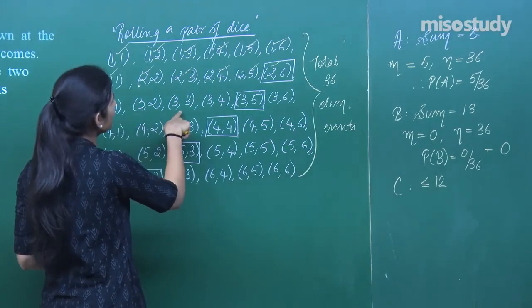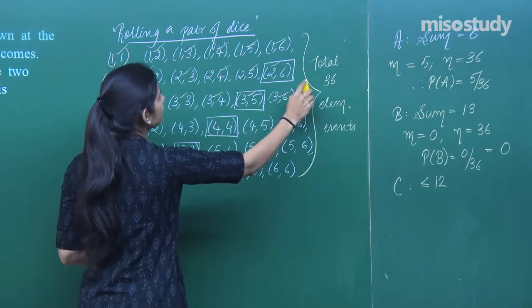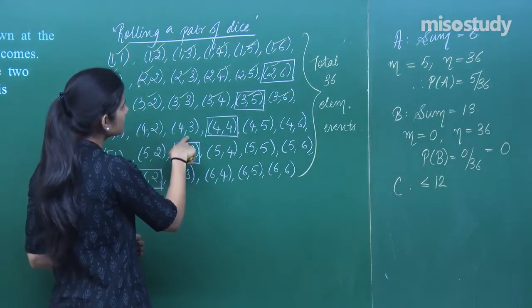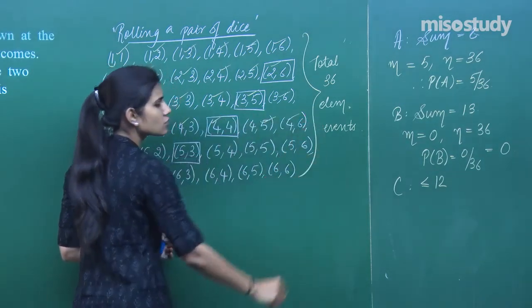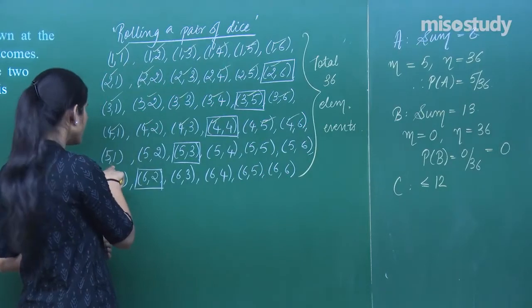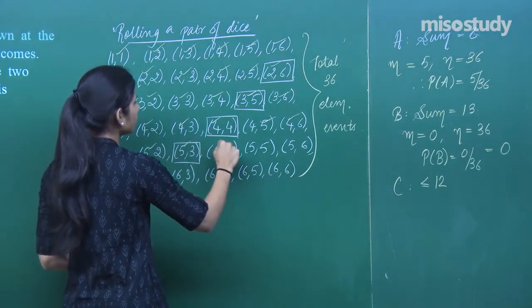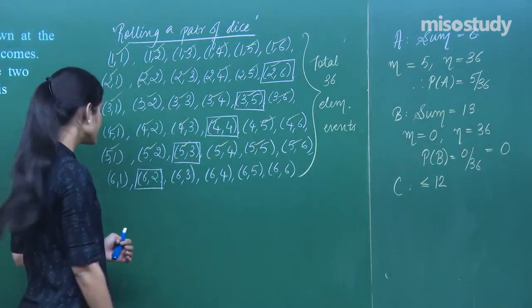Sum is 4, sum is 5, sum is 6, sum is 7, sum is 8, sum is 9. Again, less than equal to 12 in each case. So these are also favorable to event C. Sum is 5, 6, 7, 8, 9 and 10. All these are less than equal to 12. So all these are favorable. Then sum is 6, 7, 8, 9, 10, 11. Again, all the sums are less than equal to 12. So all these are my favorable outcomes to event C.